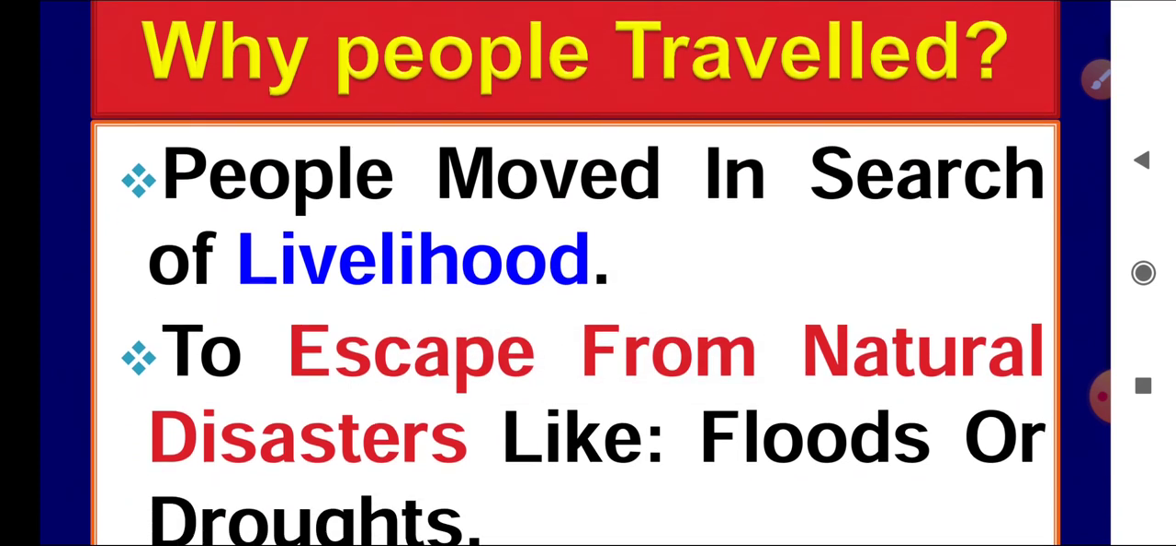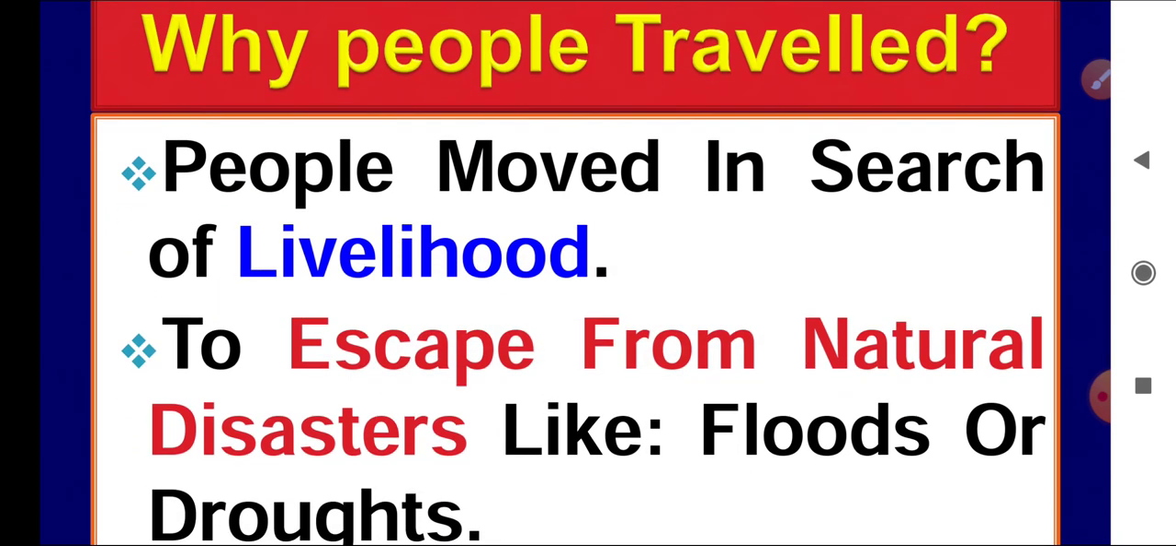Here we have a very simple and easy question in this chapter: why people traveled. This is another paragraph. When you read your chapter, it is very important to read the chapter, otherwise you can understand from this slide why people moved from one place to another. So there are some reasons. First, they moved in search of livelihood. You can understand why we move from one place to another, why we go to another area. The first reason is to get money, to get a salary, to get a livelihood, for jobs.